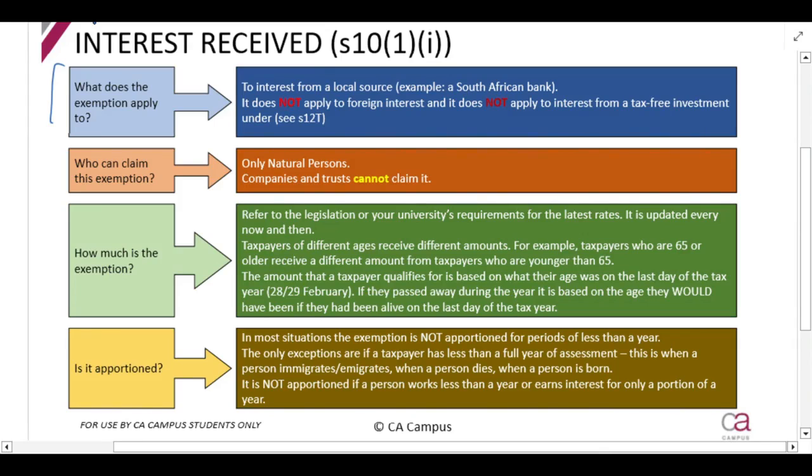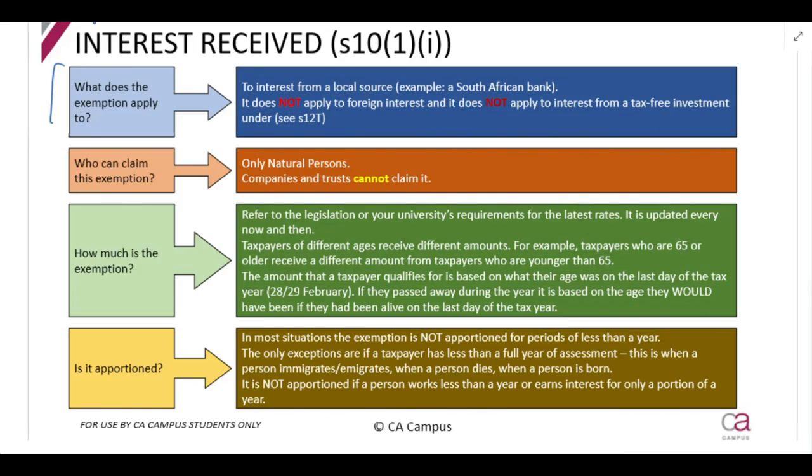So for example, interest that you receive from a South African bank or a person in South Africa that pays you interest. Even if I have a debtor, so let's say I sell goods to a person and I charge them interest on the outstanding amount, that interest would also be local interest if the debtor is from a South African source. So important here, it does not apply to foreign interest, so if I earn interest from a foreign bank account. It also does not apply to interest from a tax-free investment, which is discussed under Section 12T, and that's something you'll study separately.